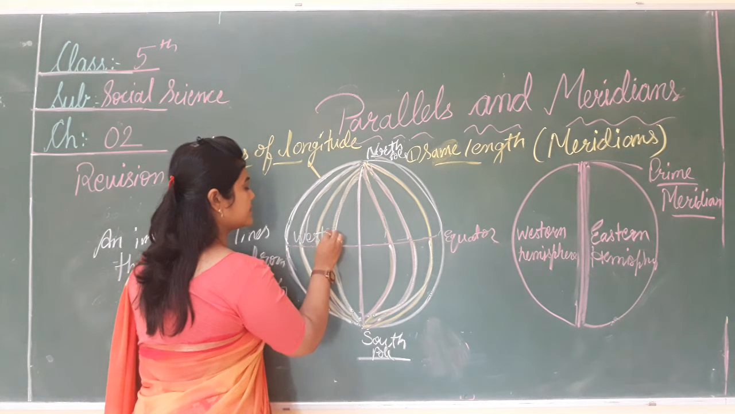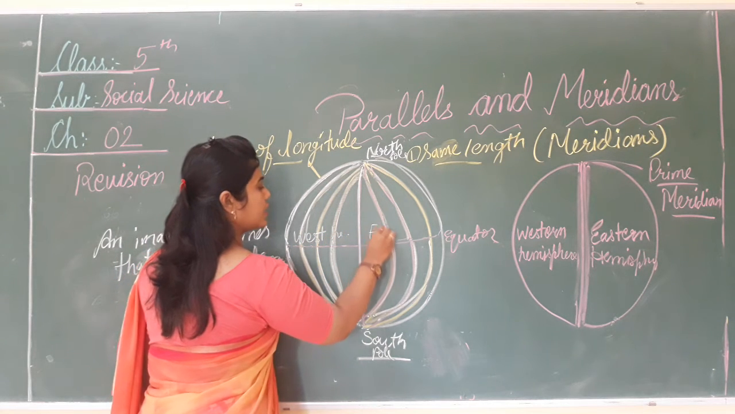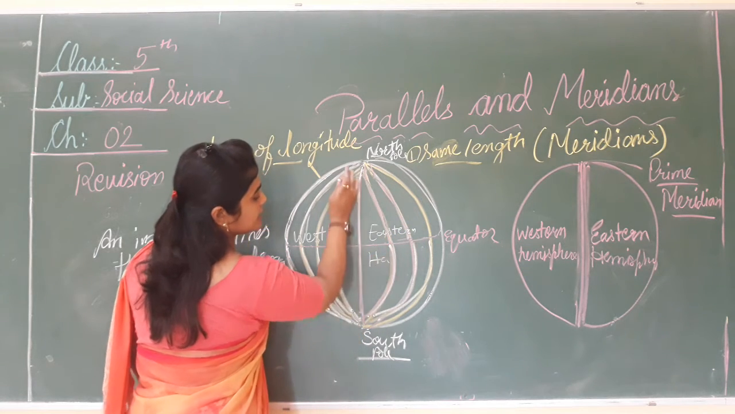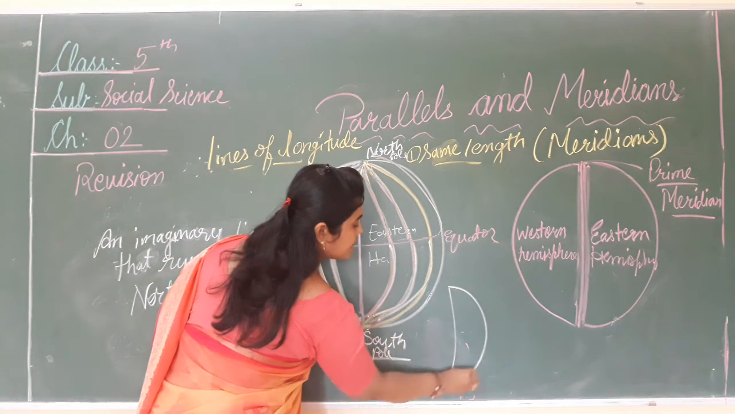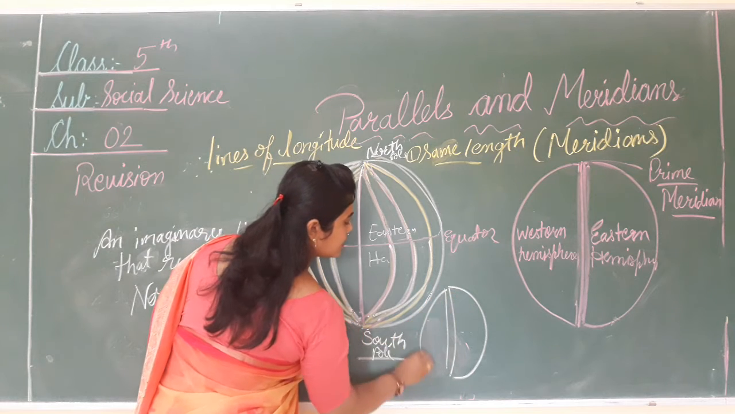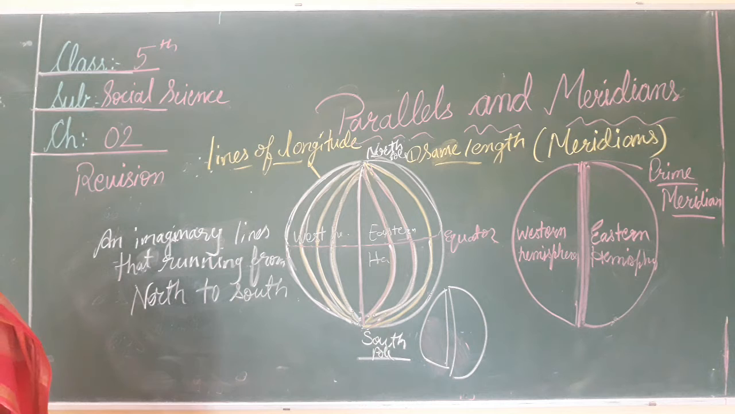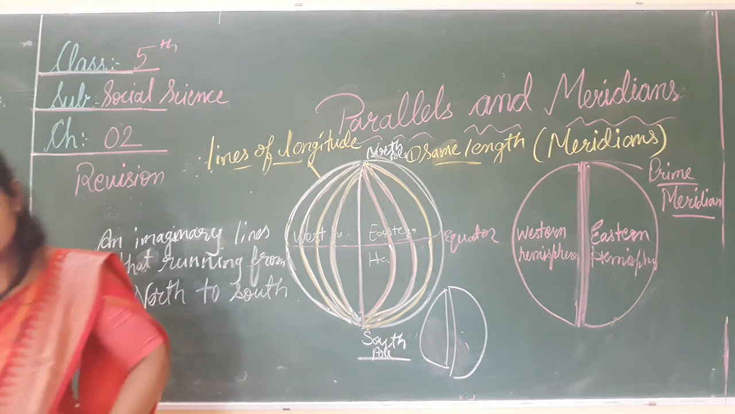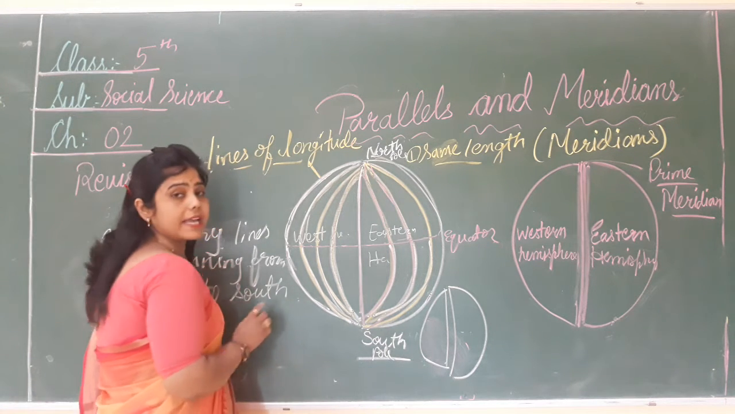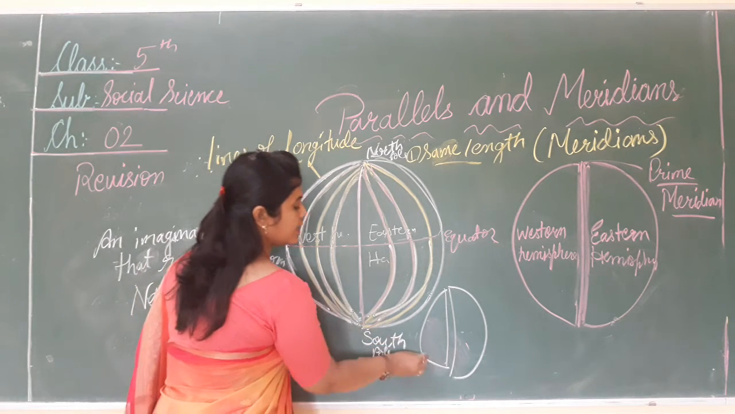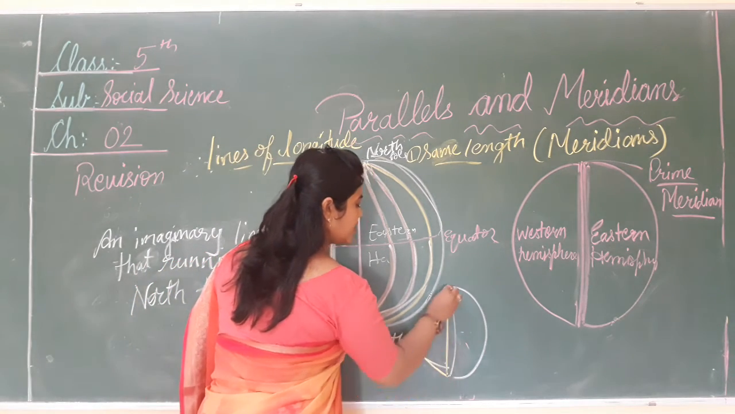This is called the western hemisphere, and this is called the eastern hemisphere, because these are semicircles. So what is the fourth feature of meridians? Meridians are used to measure distance in the east or west direction.